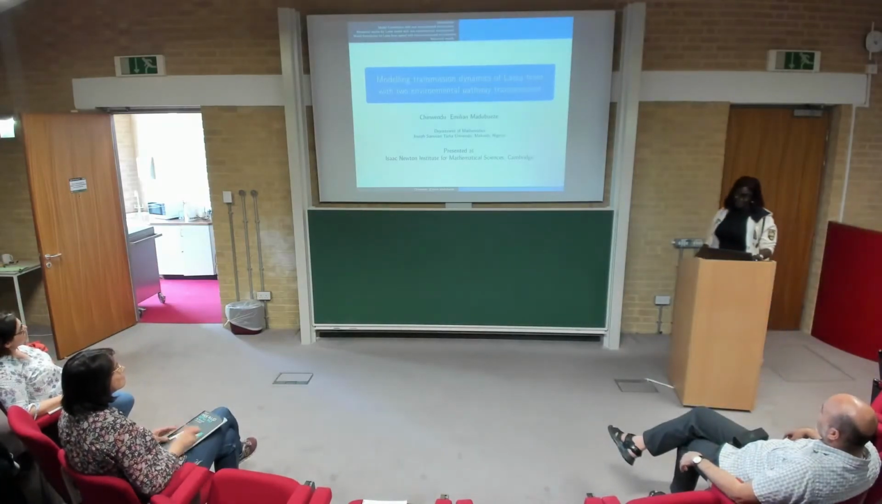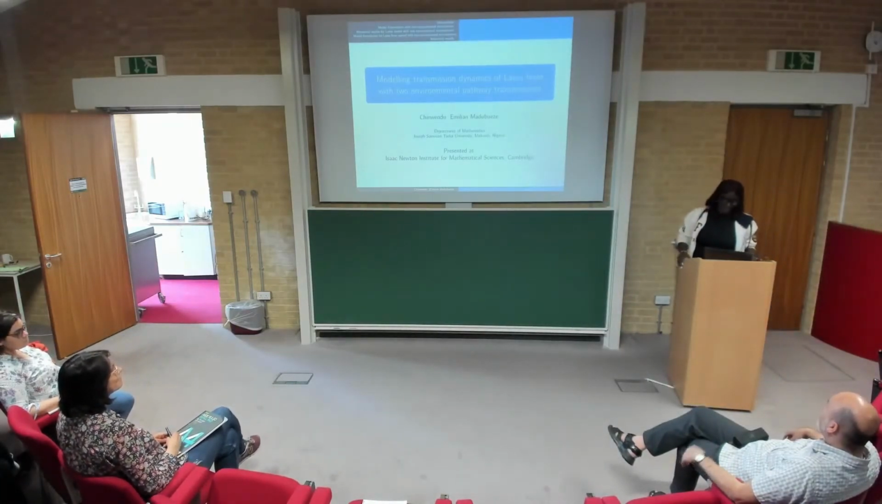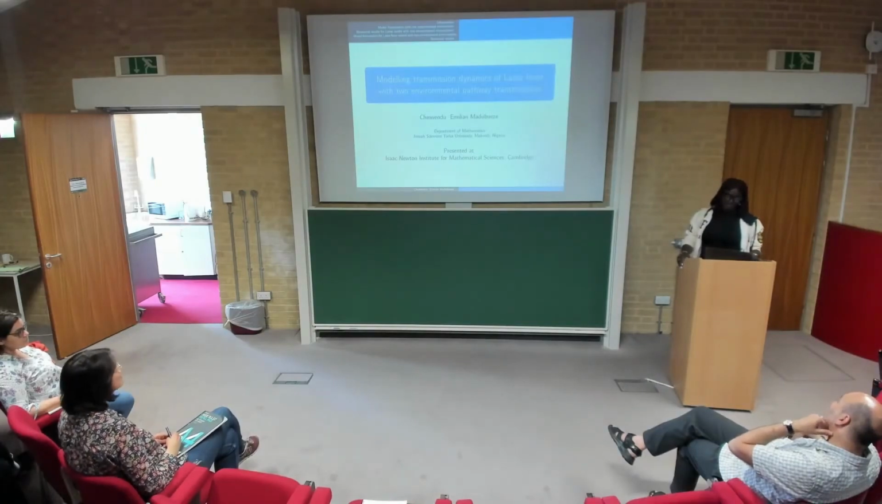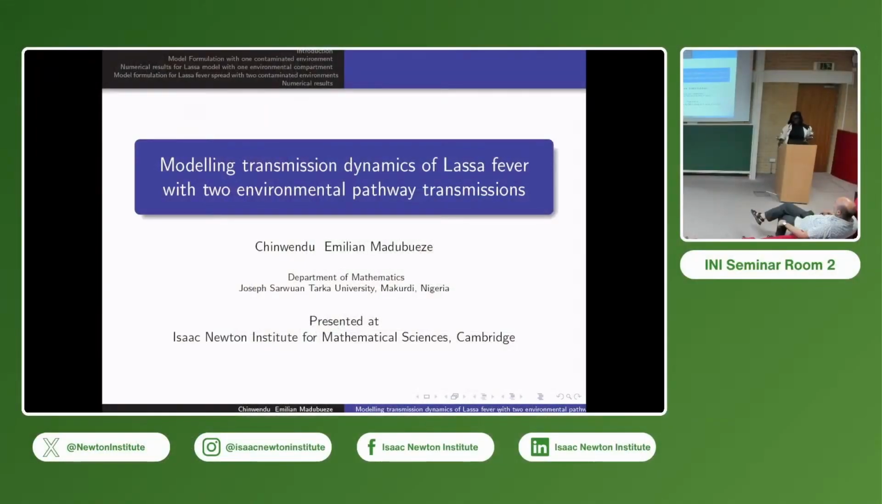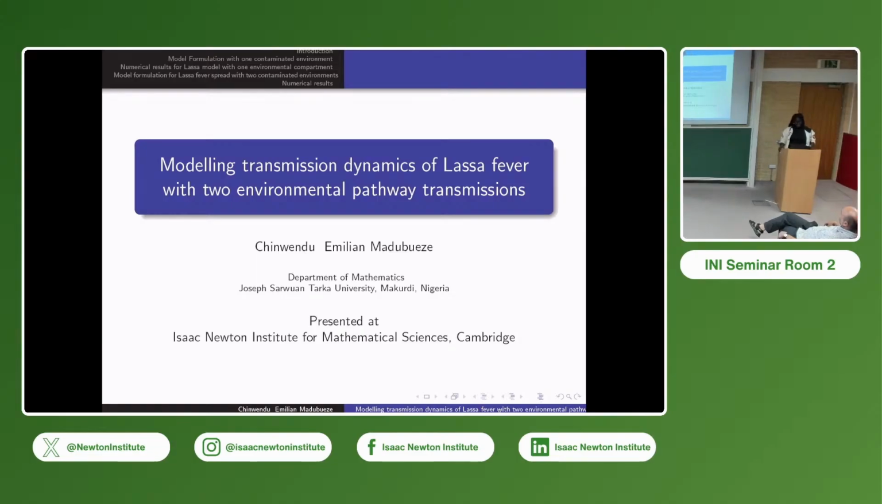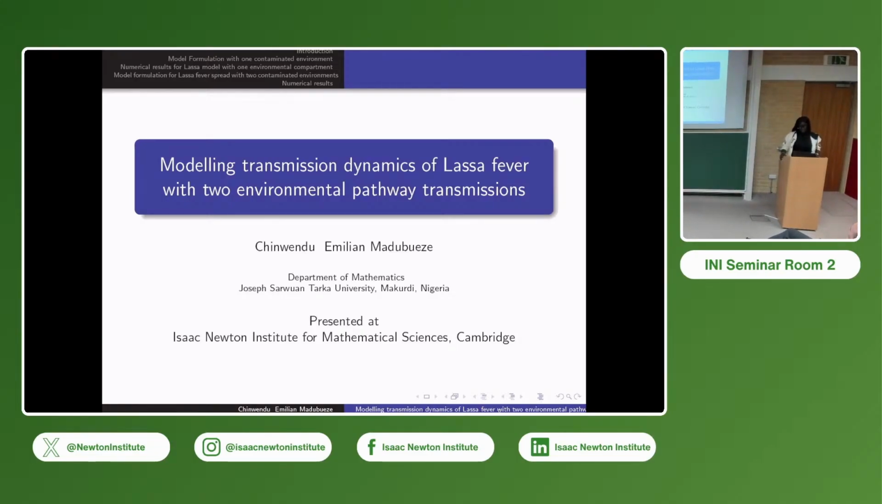Okay. As you can see, my name is Chinwendu Emilian Madubueze. I'm from the Department of Mathematics, Joseph Sawantaka University, Makurdi, Nigeria. That is in the north central of Nigeria. So today I'm going to present the work I'm doing with my postdoc mentor.